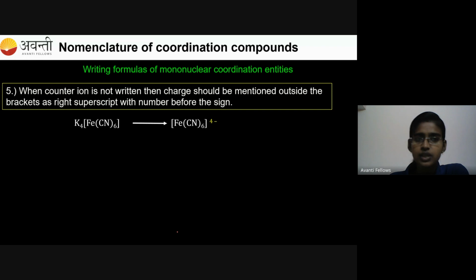And the next rule is when the counter ion is not written, then the charge should be mentioned outside the bracket as a superscript, with the number before the sign.